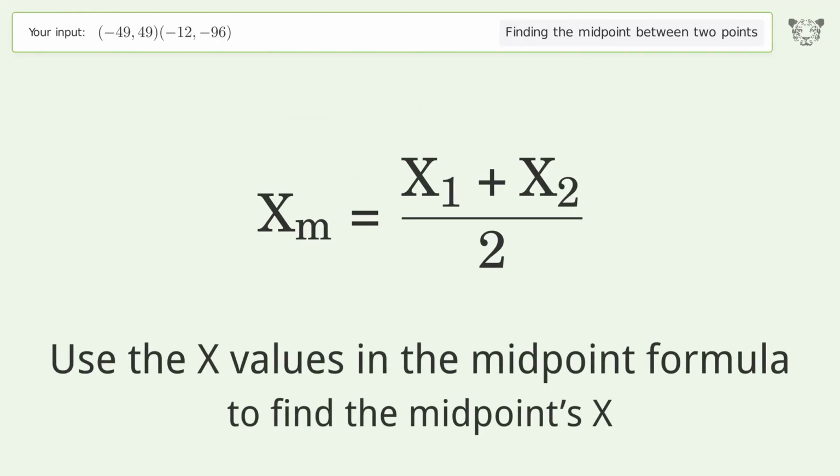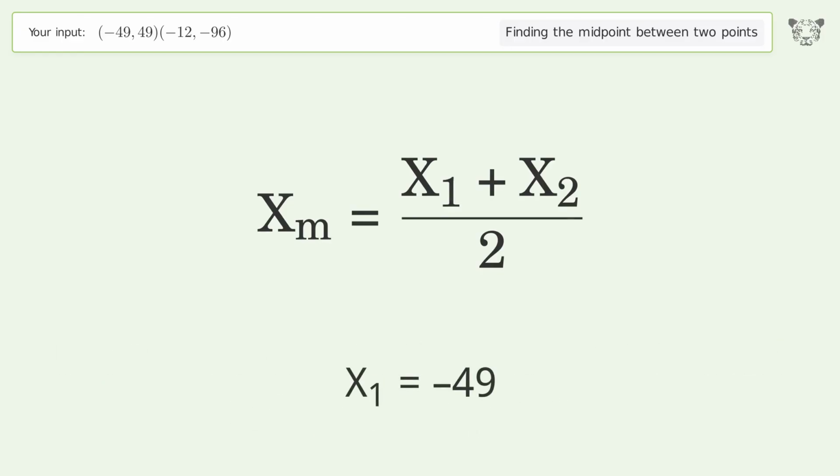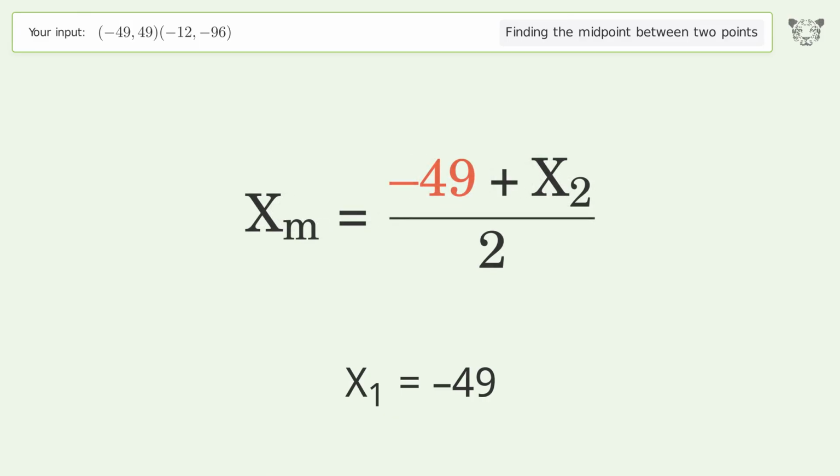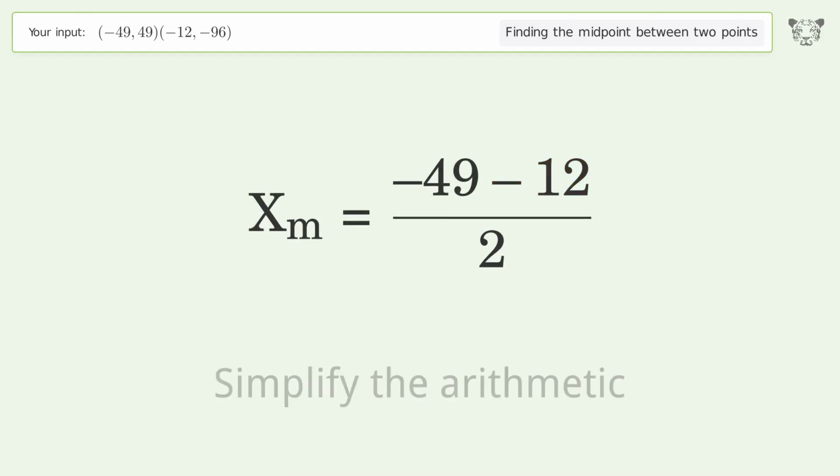Use the x values in the midpoint formula to find the midpoint's x. x1 equals -49. x2 equals -12. Simplify the arithmetic.